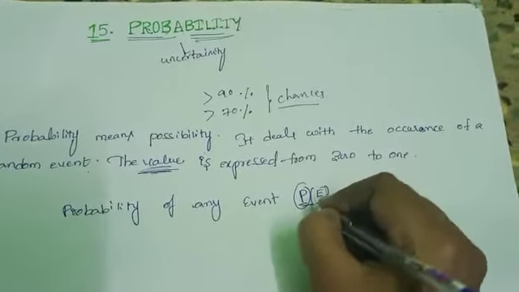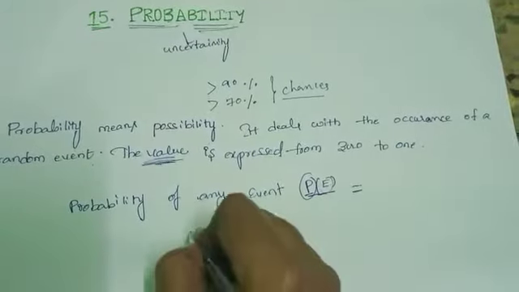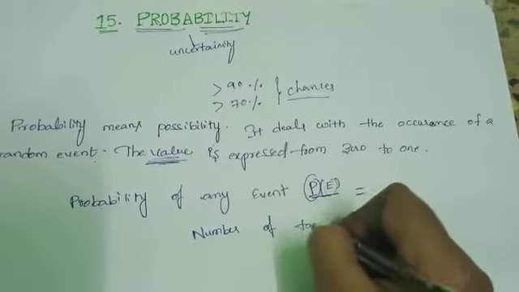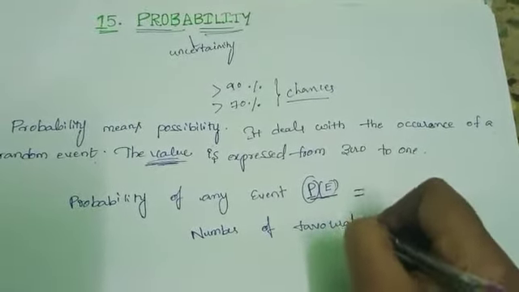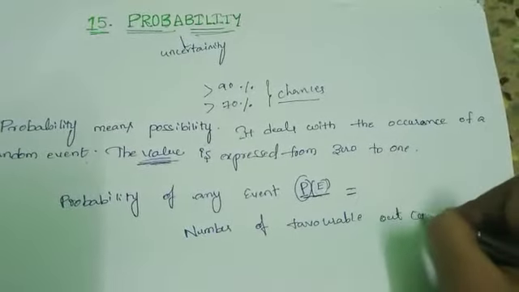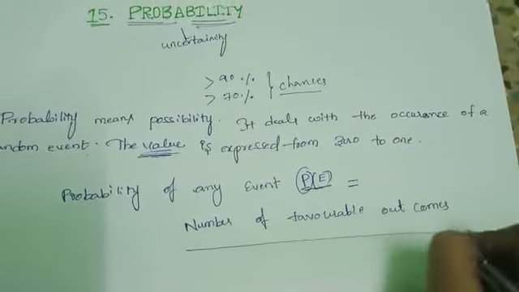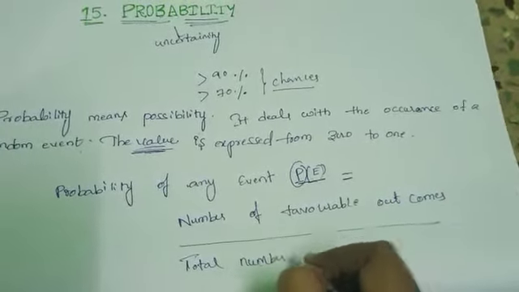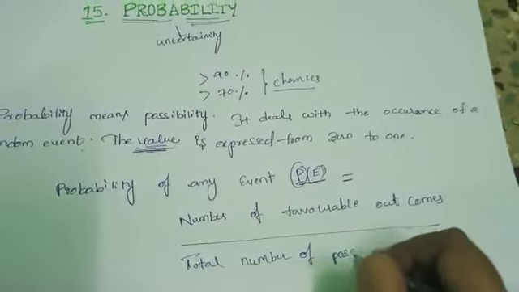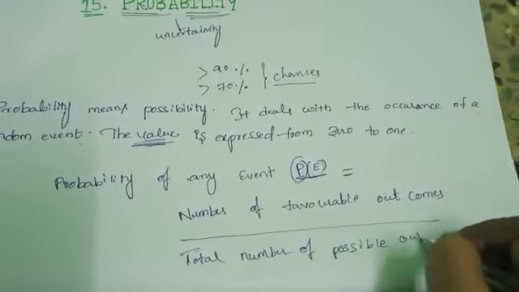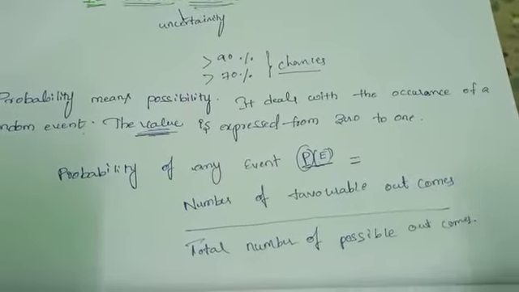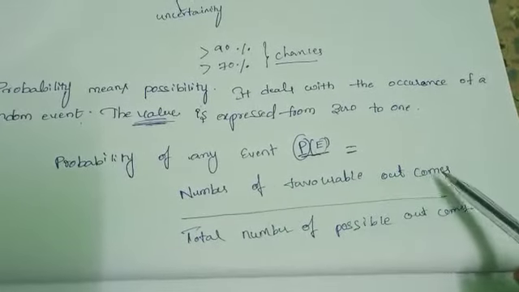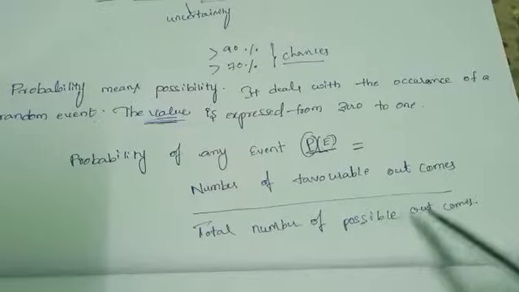Probability of any event equals number of favorable outcomes by total number of possible outcomes.